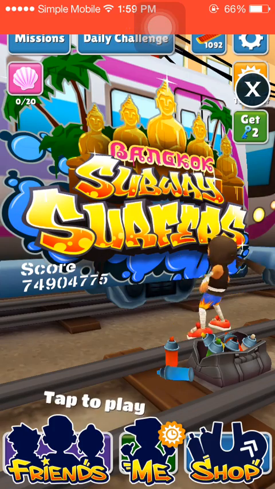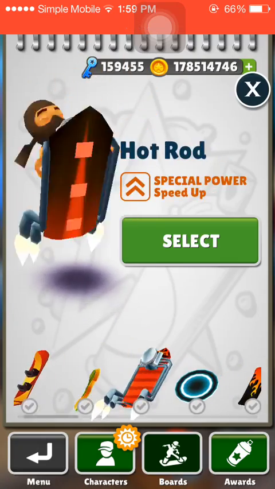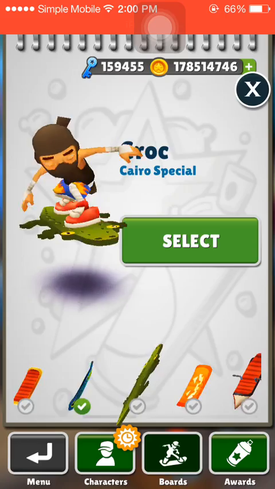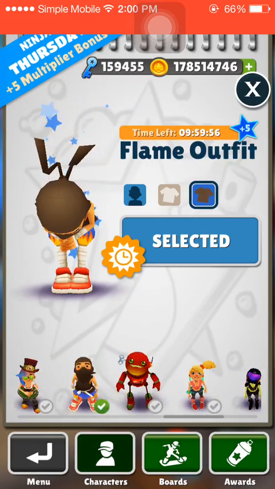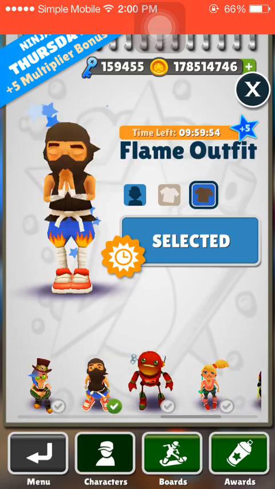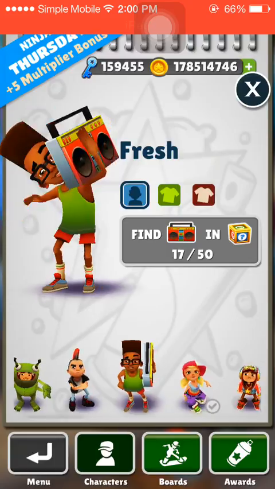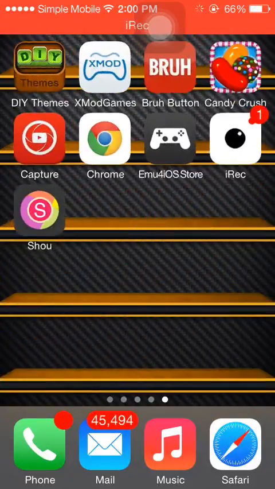Another proof is I'll show you that I have every board. And this is the newest board that just came out, with all the upgrades. Every single character, except these three.